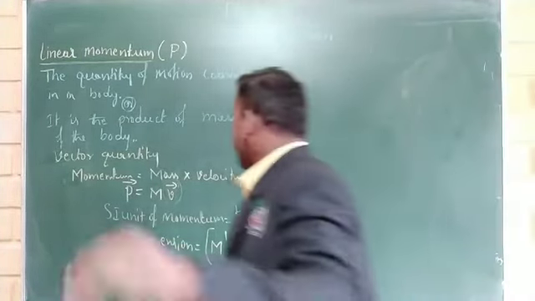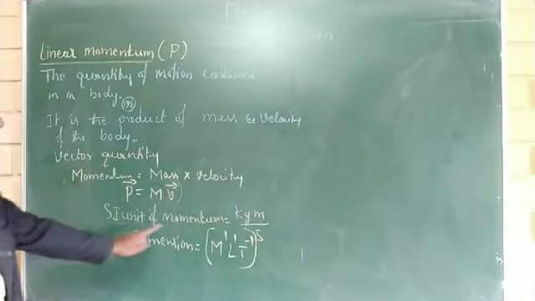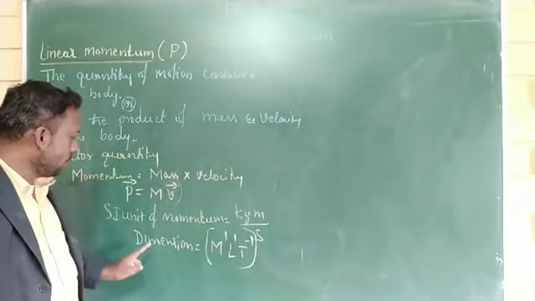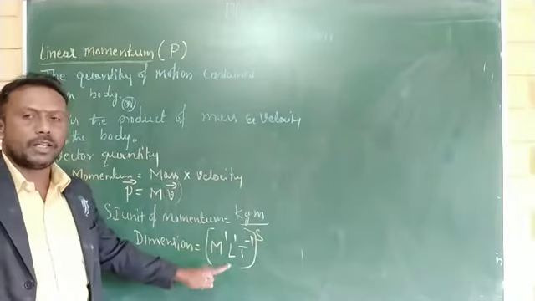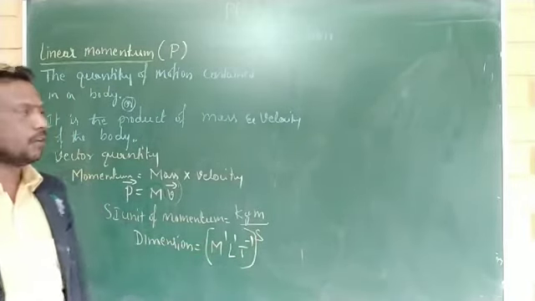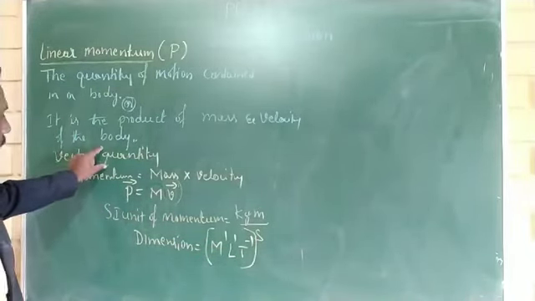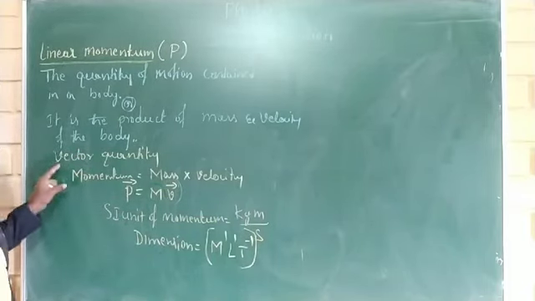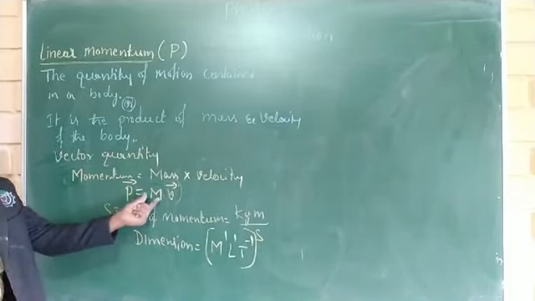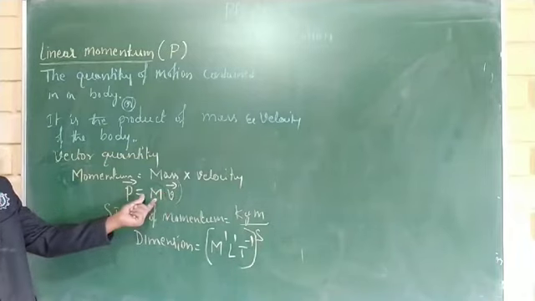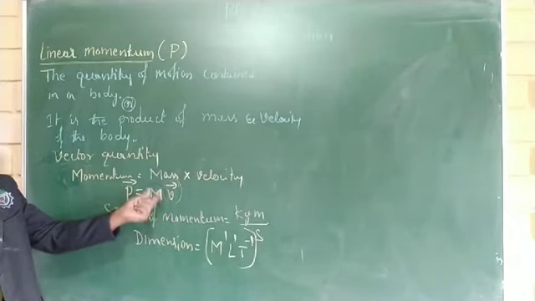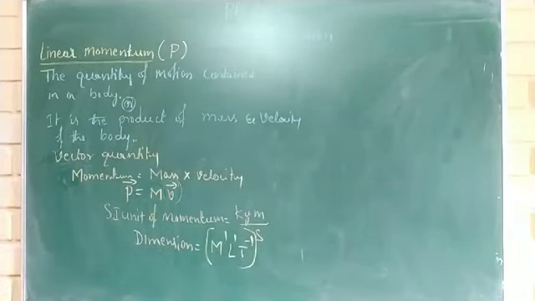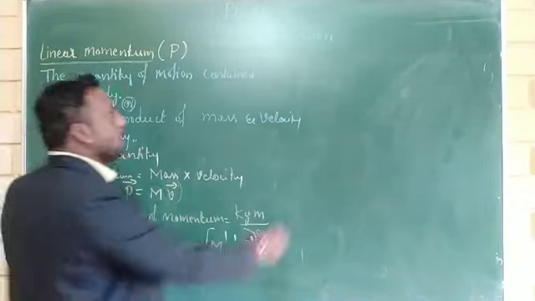SI unit of momentum is kg meter per second, and the dimension is M to the power of 1, L to the power of 1, and T to the power of minus 1, and it is a vector quantity. It can be calculated or measured by P is equal to mass into velocity. Okay. And next is how to change the momentum.